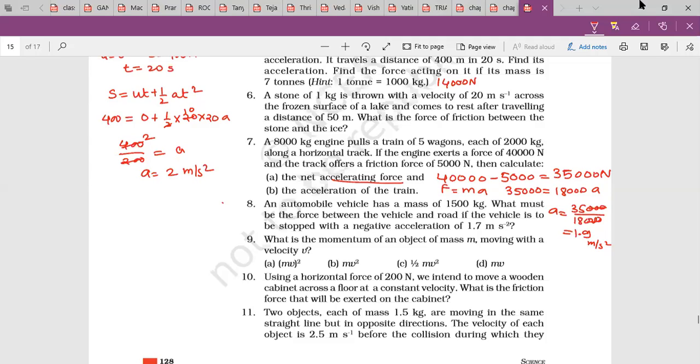Eighth one you can solve. What's the eighth answer?